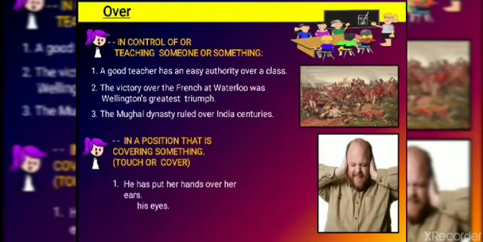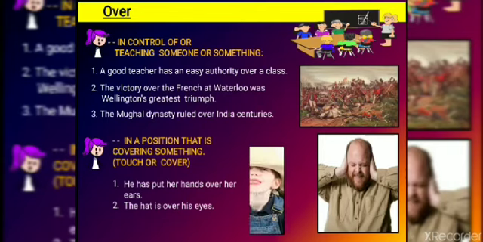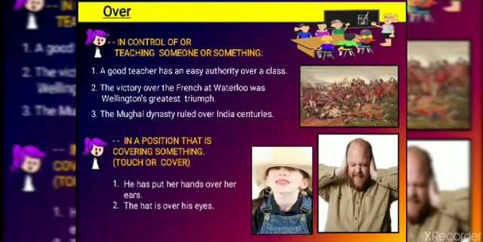Alright. Next sentence, one more to help you understand more clearly. The hat is over his eyes. Look over there. He is not able to see. Why? Because the hat is over his eyes, not above his eyes. It has covered them. Whenever there is a sense of covering, what will we use? We will use over, not above.